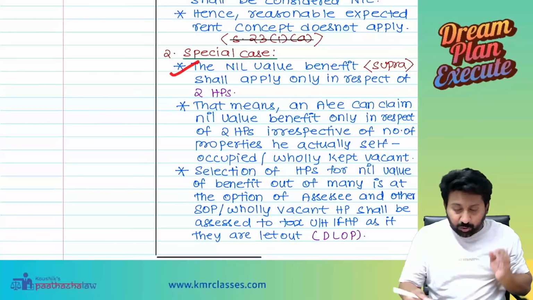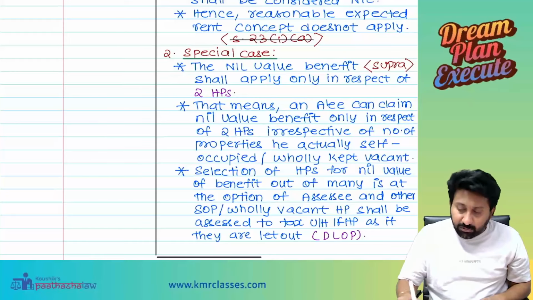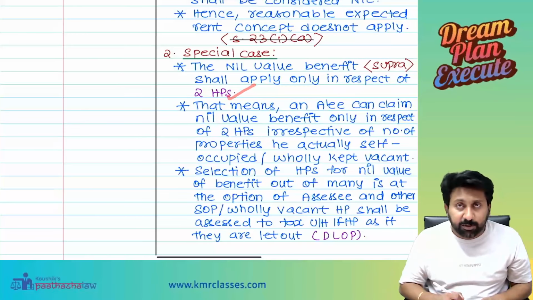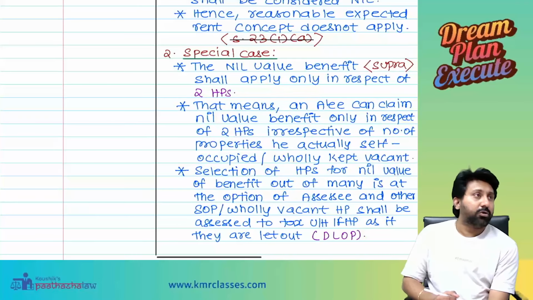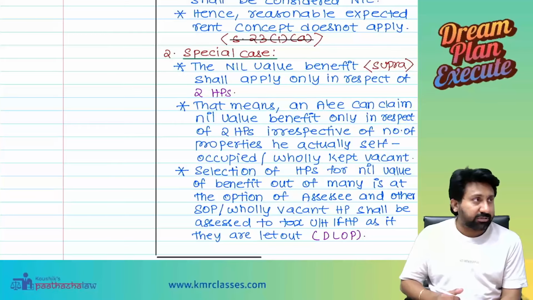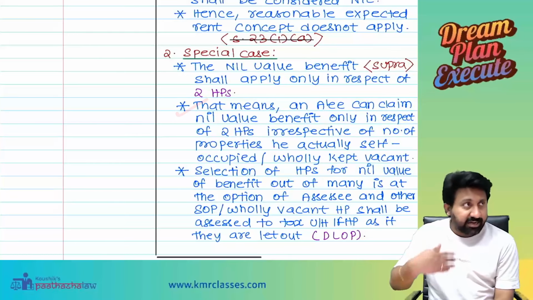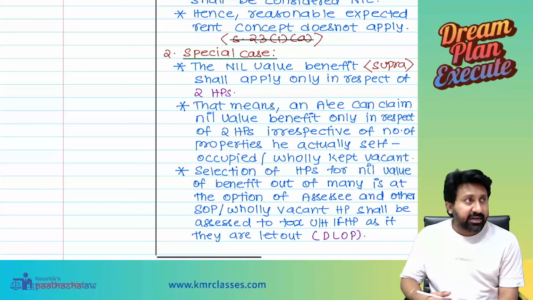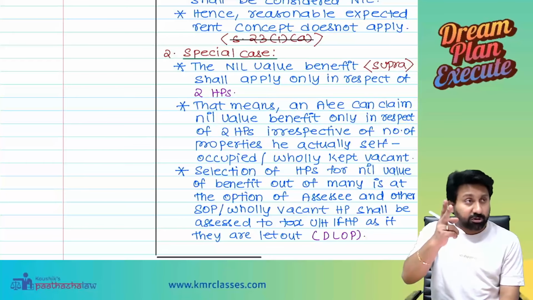Everyone read this point out. Nil value benefit shall apply only in respect of how many house properties, sir? Two house properties. Okay. Now see, read this line. Everyone read this line. That means an assessee can claim nil value benefit only in respect of two house properties.